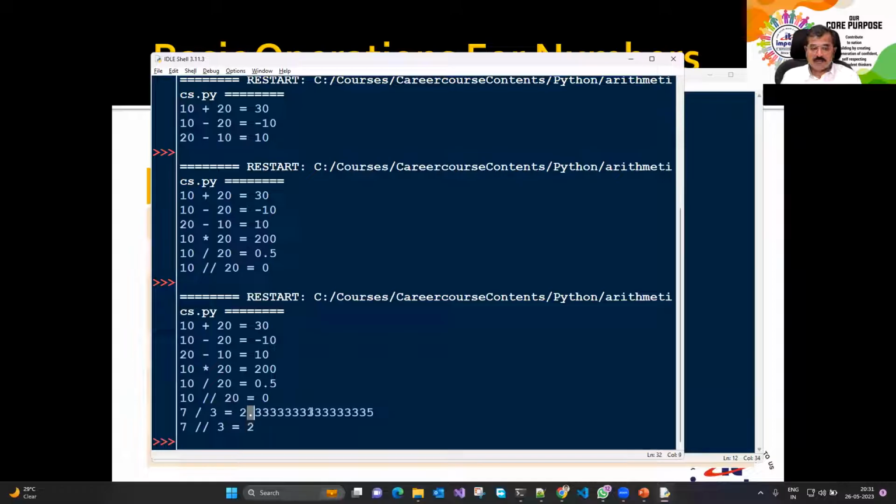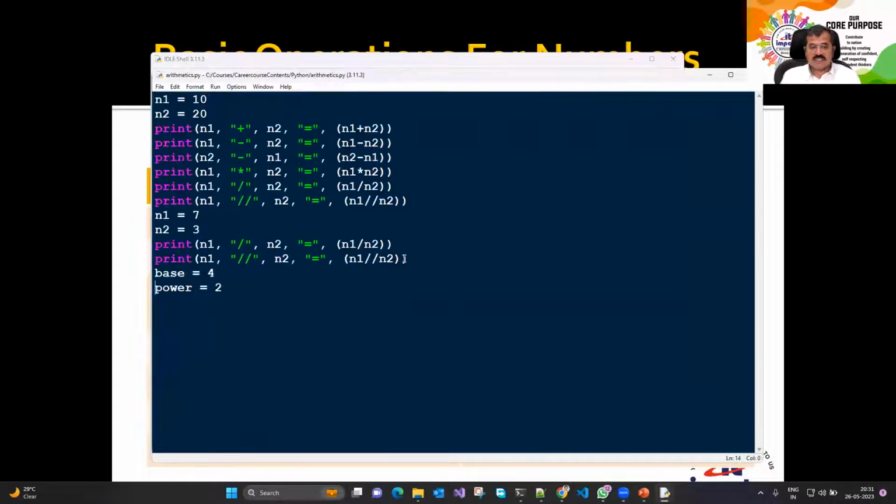So that fractional part has not been displayed. After the decimal, whatever is there has not been displayed. So integer division, real division. There are two operators which are there.